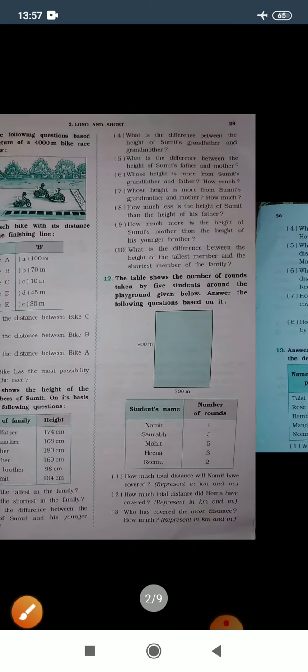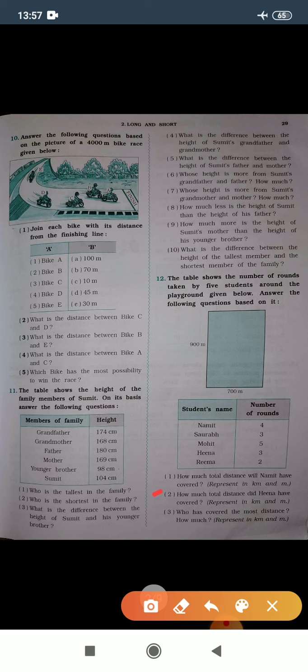Let's see question number 2. How much total distance did Hina cover? Let's see how many rounds Hina has done. She has covered 3 rounds. Our total distance of the playground is 3200, and Hina has done 3 rounds.